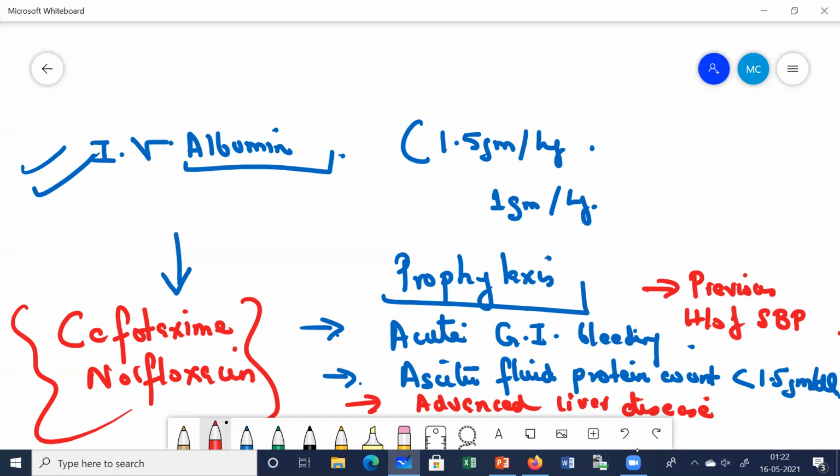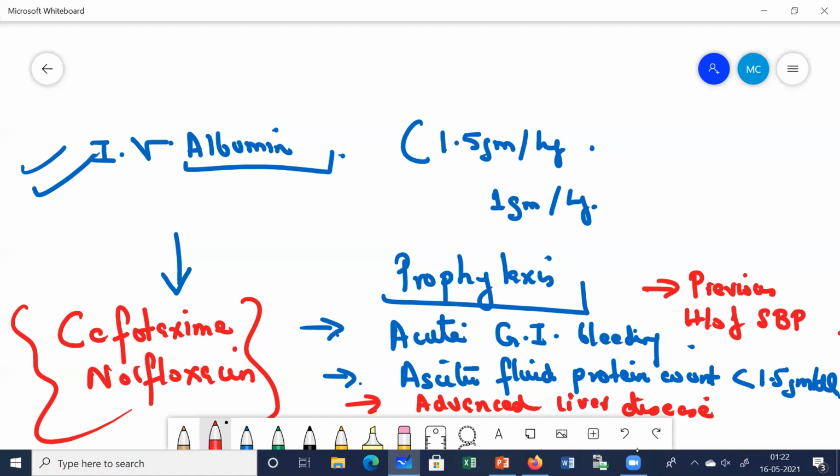And then I told you about the treatment. The treatment is mainly done with cefotaxime or amoxicillin clavulanic acid. First it is given by the IV route, and then we give it orally. Or there are alternative drugs also, like the fluoroquinolone group, such as ciprofloxacin and ofloxacin.